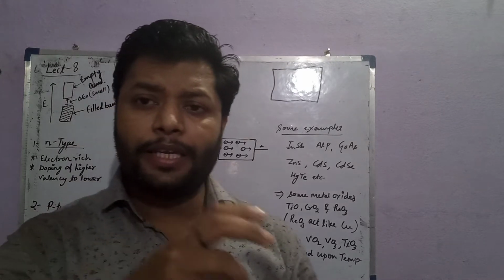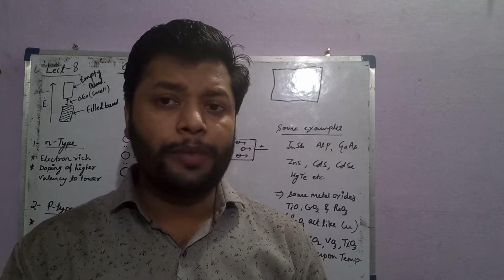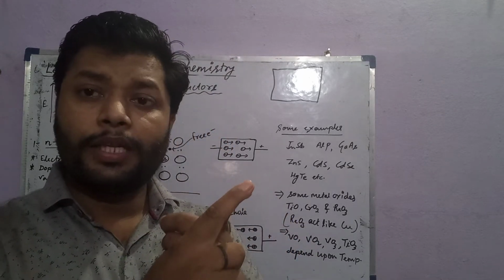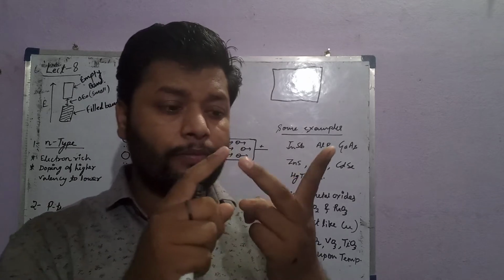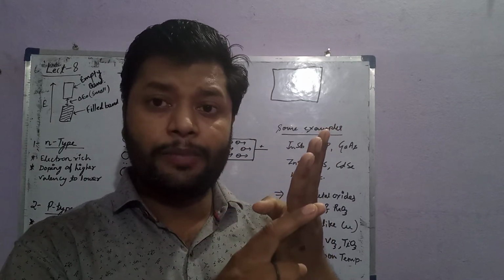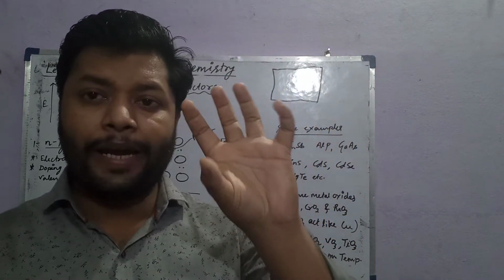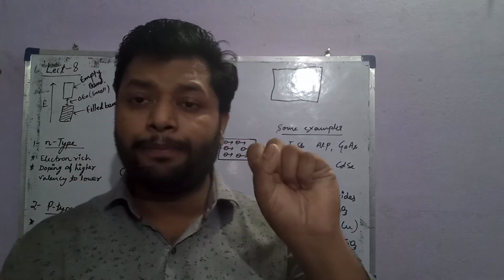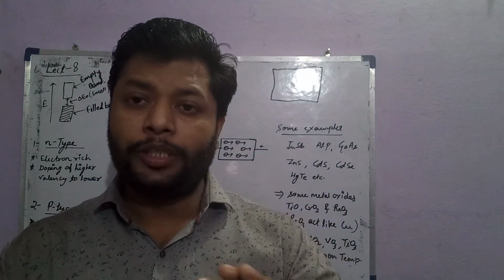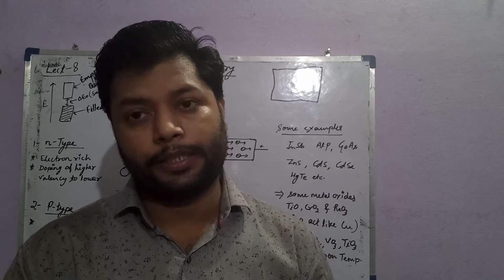If I take the important examples of metalloids, they would be silicon, germanium, arsenic, antimony, and tellurium. These 5 elements are the most important metalloids, which have an enormous role in making different types of semiconductors.